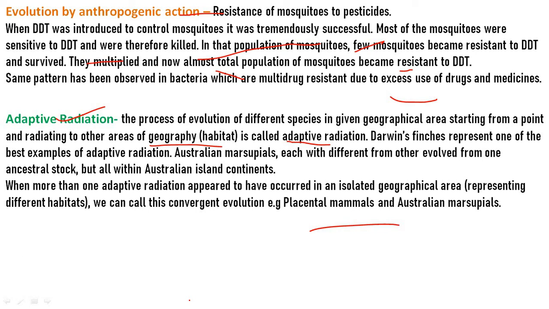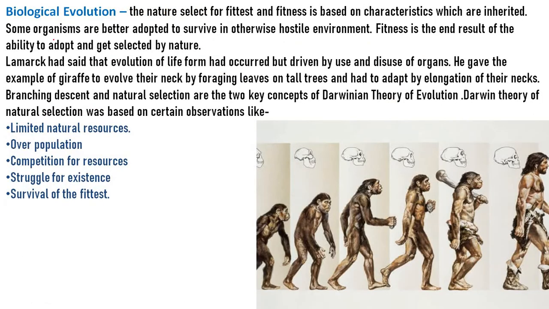Darwin proposes three types of struggle for existence. We will study this later. Here, in biological evolution, nature selects the fittest, and fitness is based on characteristics which are inherited. Some organisms are better adapted to survive in an otherwise hostile environment. Fitness is the end result of the ability to adapt and get selected by nature.